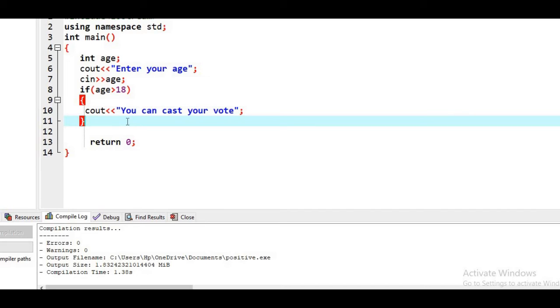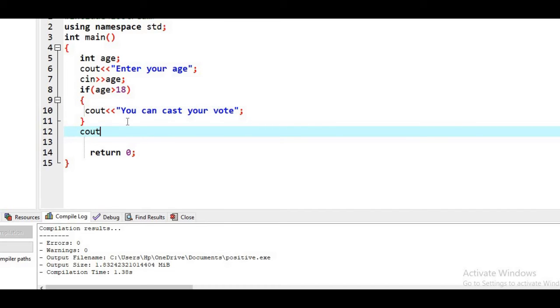After this we can give a message showing the age.